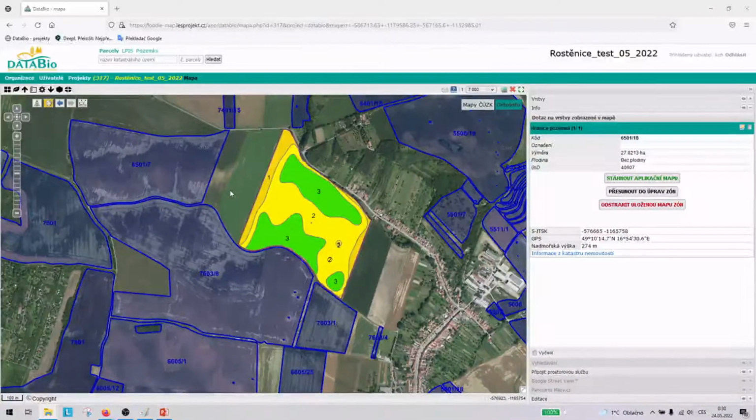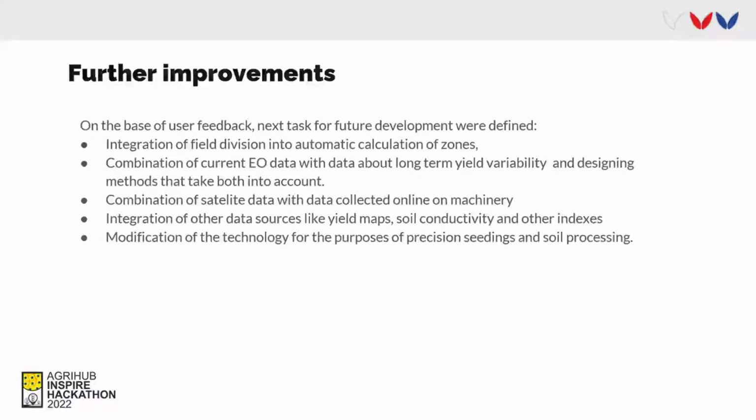In addition to the successful integration of FieldCalc into Farm Insight, we defined several new tasks for further development of the application in cooperation with users and stakeholders. From the points you can see here, the top priority is the integration of field division into automatic calculation of the zones.